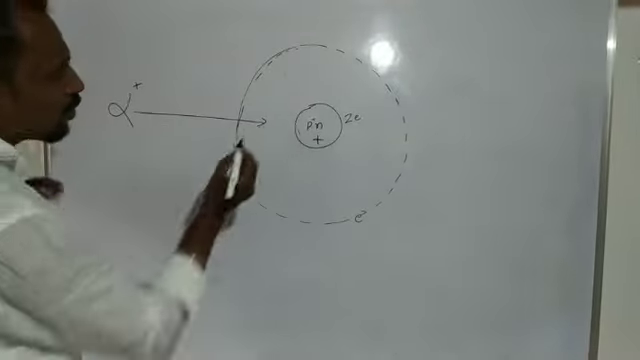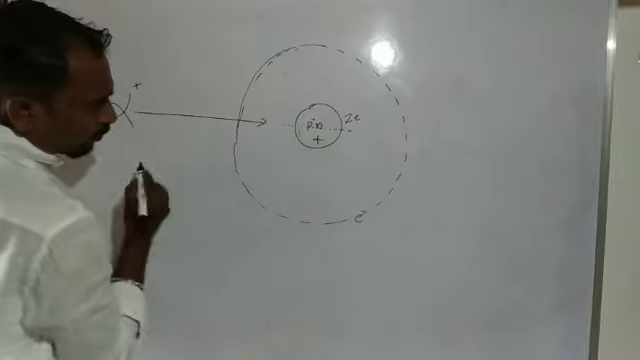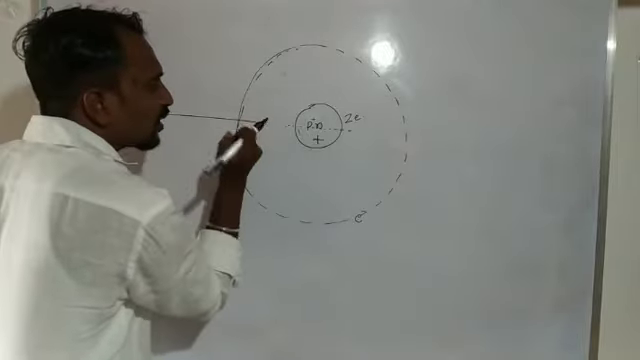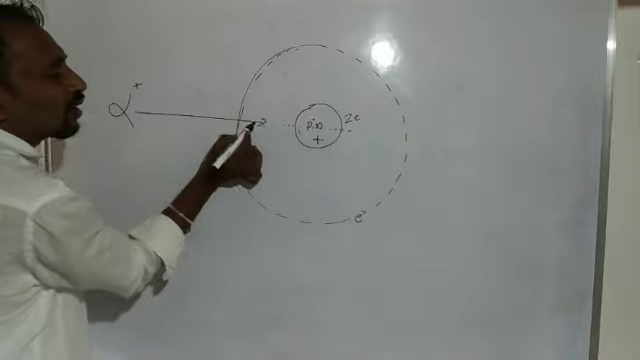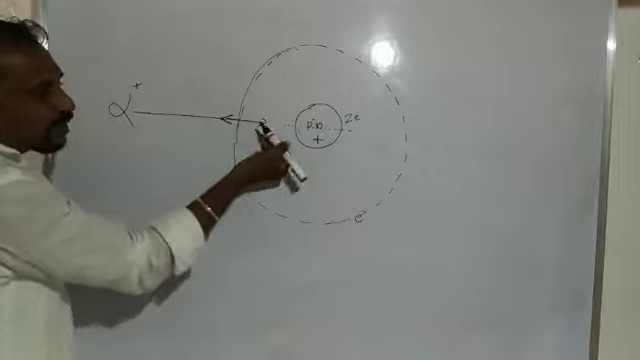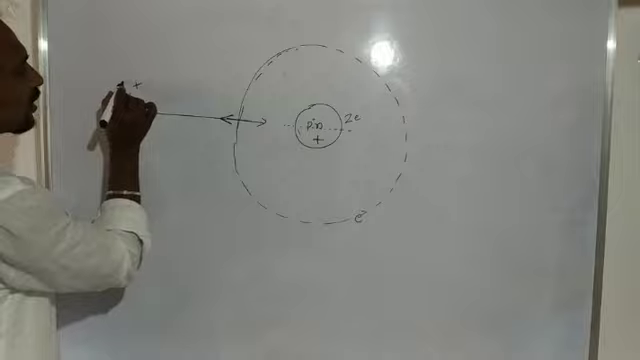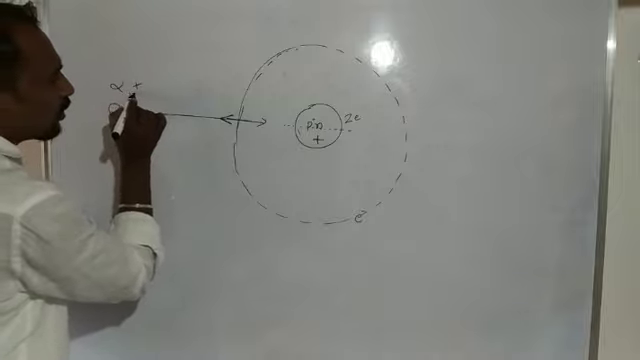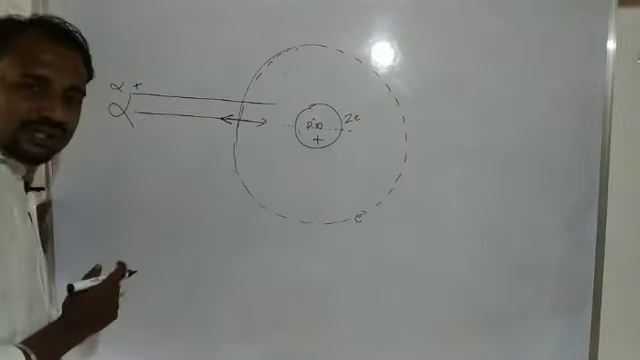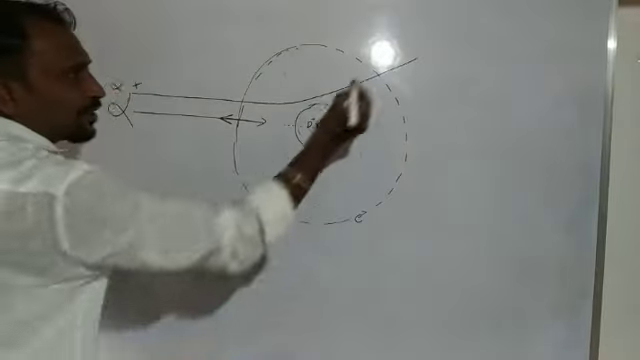Suppose this is the center line of the nucleus. When the alpha particle moves towards the nucleus along the center line, what happens? The alpha particle suddenly changes its path, meaning it comes back along the same path. Again we get a repulsive force, so the direction of the alpha particle changes.